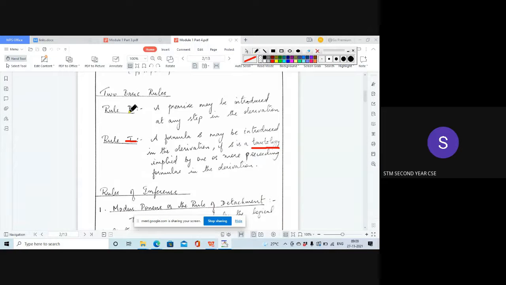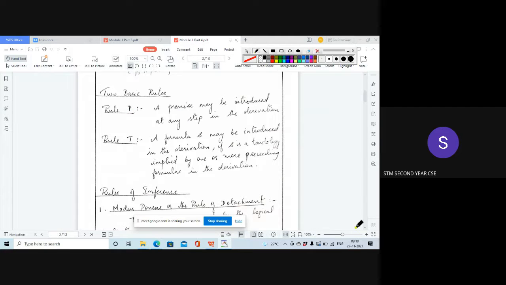In Rule P, the P stands for premise. That is, a premise can be introduced at any step in the derivation process, because given n premises, any premise can be used in any step. So this P indicates premise and T indicates tautology. That is why it is named Rule P and Rule T.